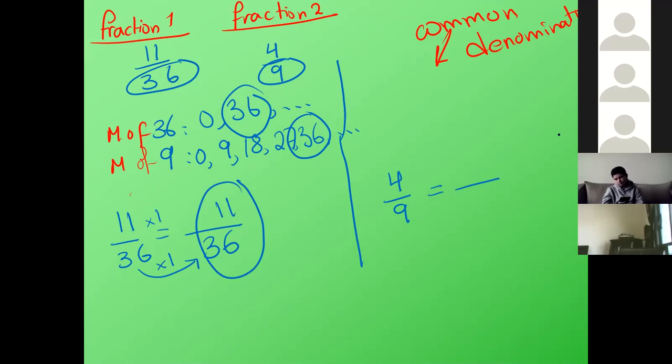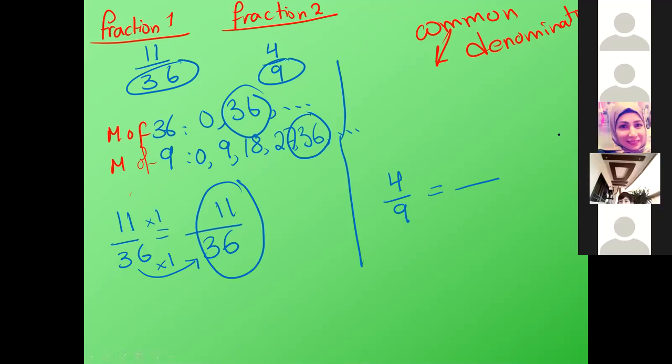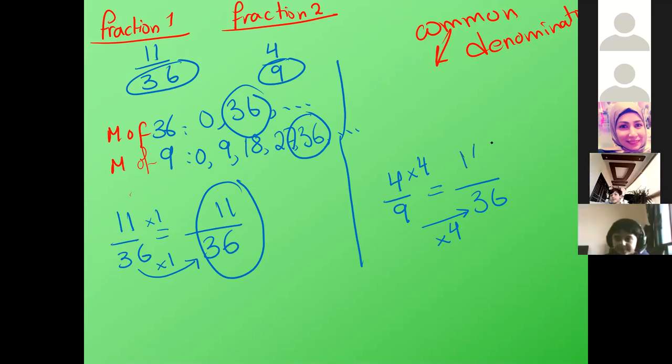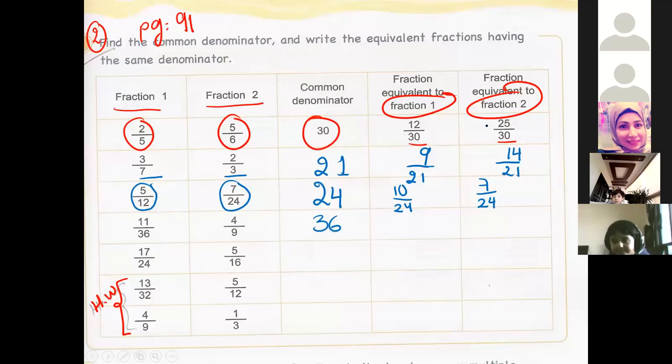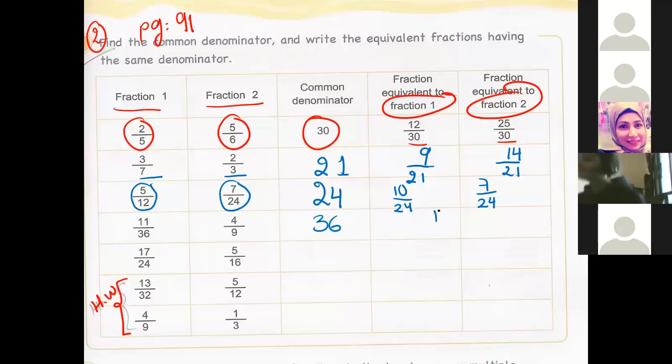The second one, ya Hala. 4 over 9. We put the common denominator. 9 times 4 gives us 36. Multiply up by 4. 4 times 4 gives us 16. Excellent. Bravo. Thank you, Hala. So we have 11 over 36 and 16 over 36.